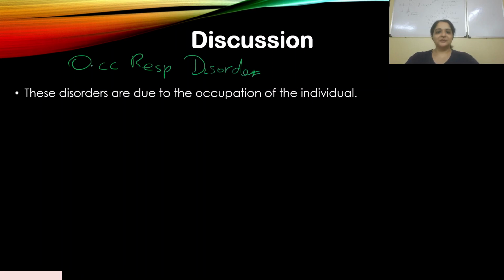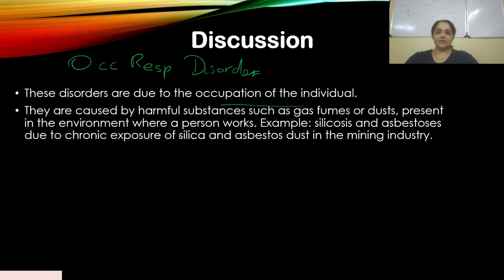It is based on the occupation of the individual, and it is caused by harmful substances such as gas, fumes or dust present in the environment where a person works. These disorders are caused by the inhalation of gas fumes or dust present where a person works. Examples: silicosis and asbestosis.